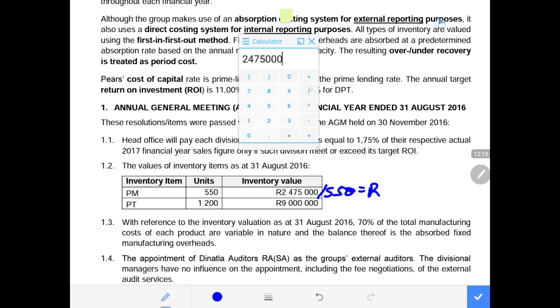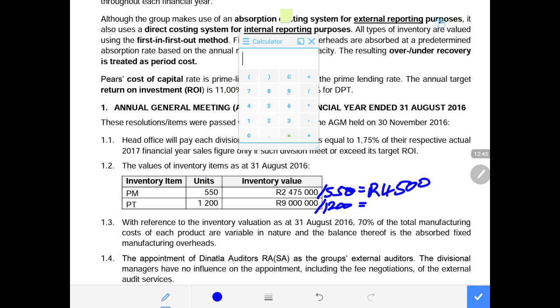2,475,000 rands divided by 550 will give us the cost of 4,500, meaning it cost this company 4,500 to produce one unit of the PEARS mobile smartphones. Then divide 9 million by 1,200.